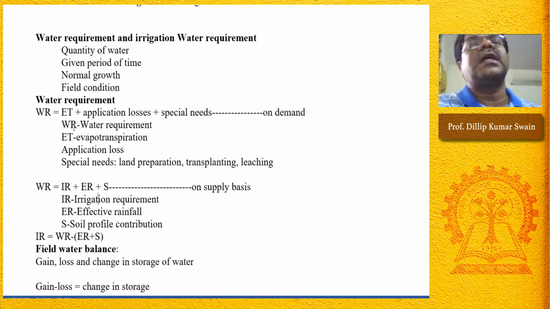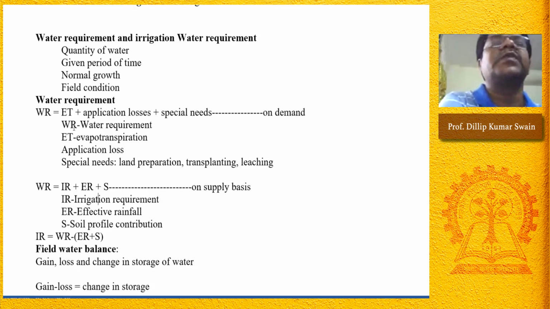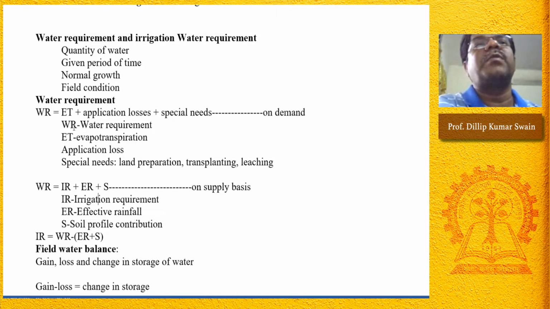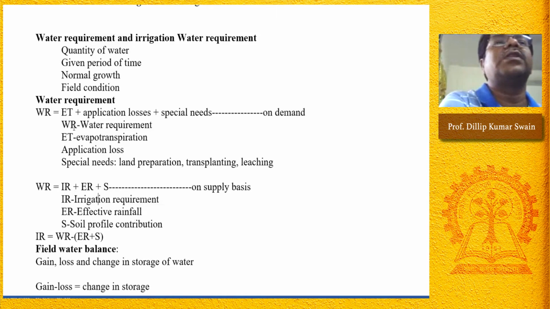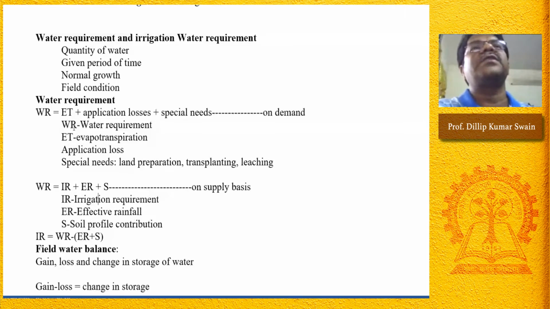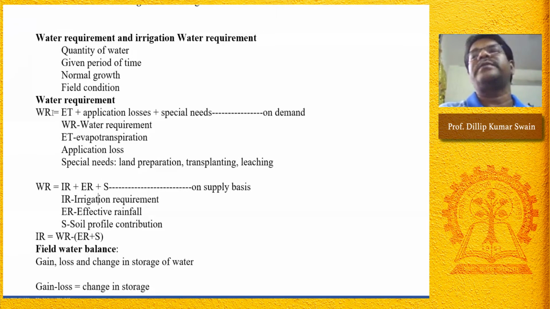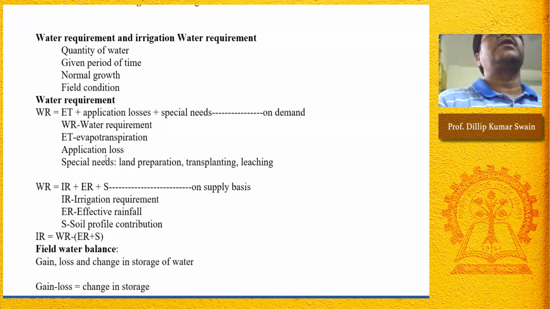Crop coefficients are different for different crops, and they vary as per the growth stage of the crops. That is available in the literature. Many references are available that give the crop coefficient for specific crops at different stages. Using that crop coefficient value and the potential evaporation from the evaporimeter data, we can calculate the evapotranspiration for that crop, and based on that we come to know the water requirement of a crop. So this is about the calculation of water requirement.